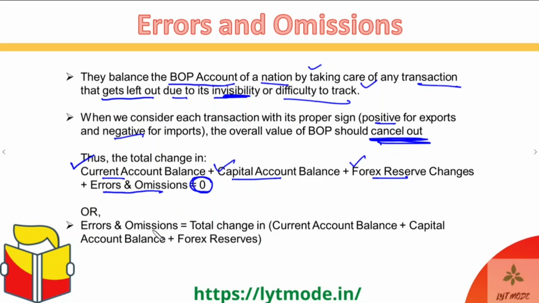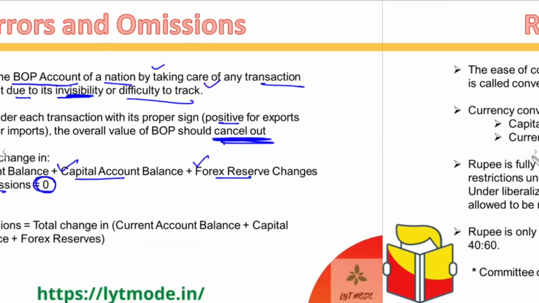Or in a much simpler sense, you can just say that errors and omissions are equal to the total change in the current account balance, capital account balance, and the forex reserves of a nation. Okay, so that is how you calculate the errors and omissions. Okay guys, so let's move ahead then.